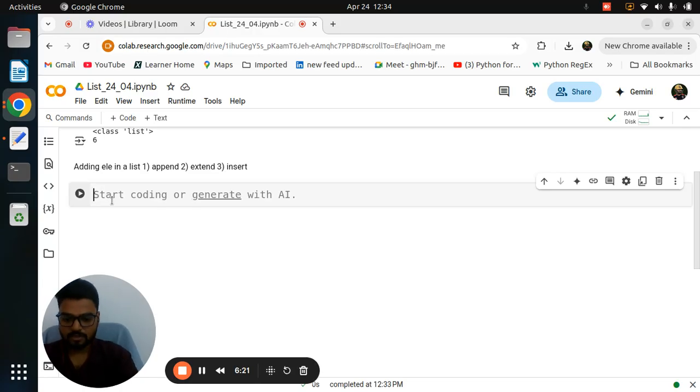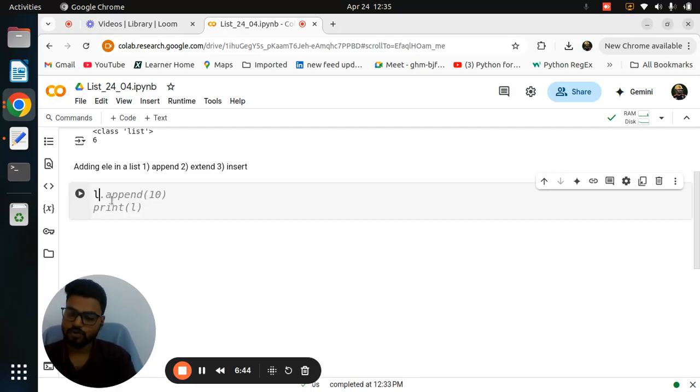So whenever I say this is a method, this is a function, always remember that after the name, for example append, you need to give round brackets. Whenever I use a function or method, put a name, then give round brackets, so you can easily identify that this is a function or a method. So basically, this is a method for adding an element inside a list. What is the variable name of the list?